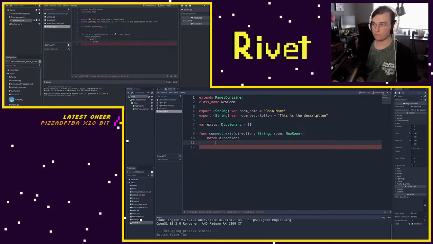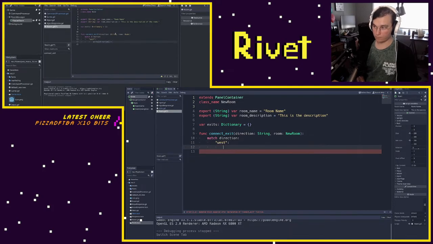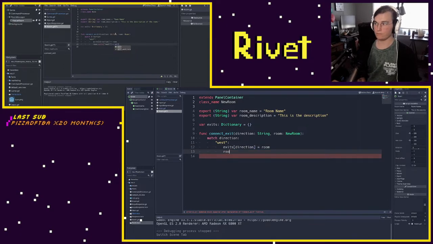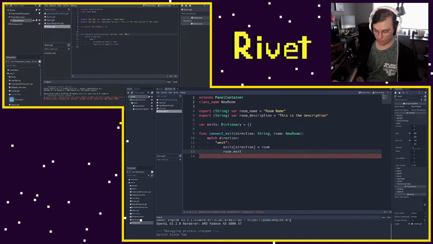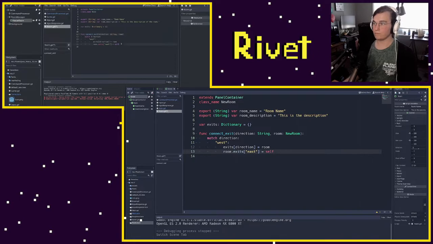I can say exits of direction equals room. And one thing I can do to make this connection automatic is also say room.exits of east equals self. Okay, so I'm not saying this is exactly what I want to have. Also, I can't reference room here because it's cyclical, but that's fine. Sometimes Godot gets freaked out if you reference the class name from within that class or from another class. There's some weird stuff there, but what I'm doing here is saying, hey, if the direction we want to connect is west, then create an entry for west in this room's exits and connect it to our new room. But in the new room's exits, connect the inverse of that, which is east, connect that to ourselves, to this room.